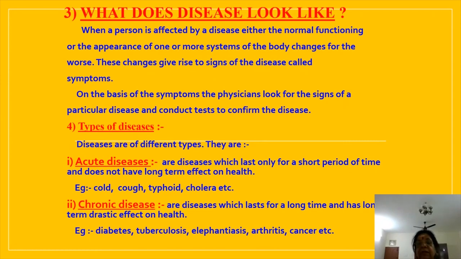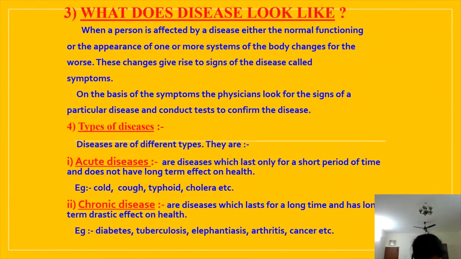Symptoms will indicate that there is a disease, but they won't show which disease. Right? Then for example, a headache may just be due to stress or, very rarely, it may be meningitis. Meningitis is inflammation of the brain membrane. The brain is covered by 3 membrane layers: the outer dura mater, the middle arachnoid membrane and the inner pia mater. When there is inflammation, this condition is called meningitis.